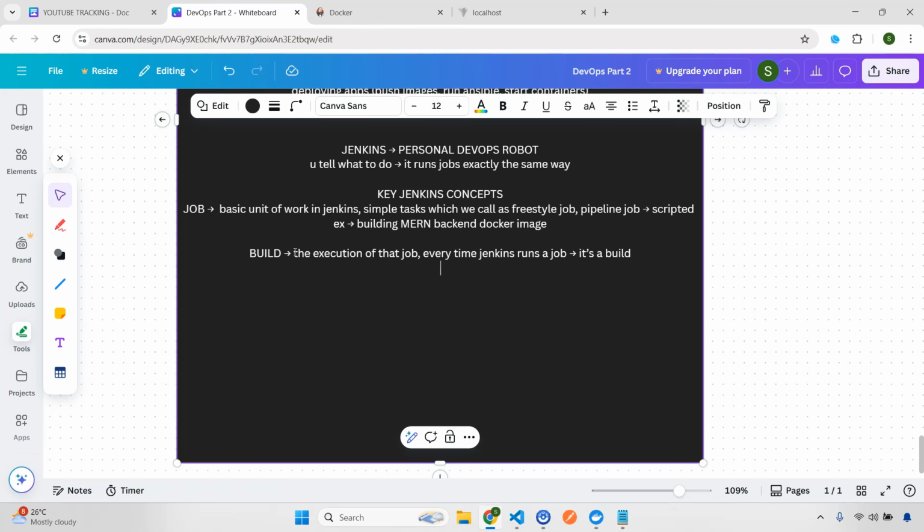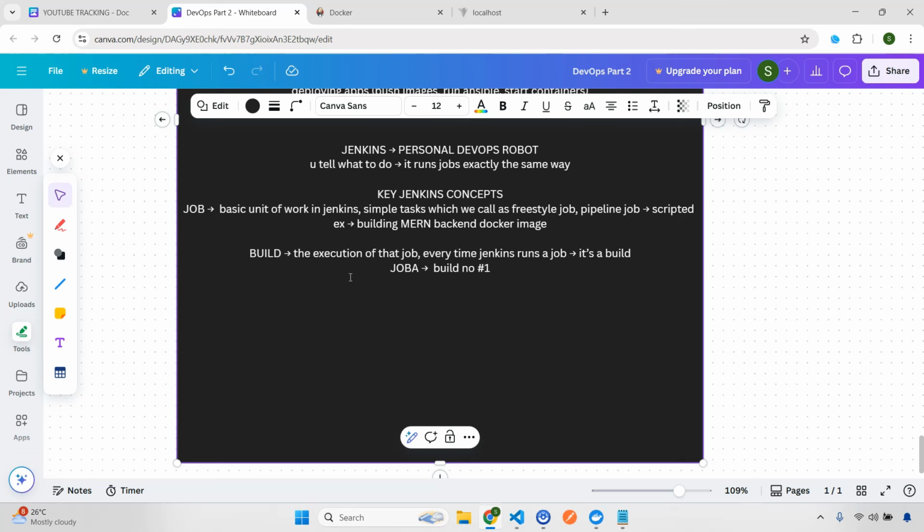Now there can be multiple builds. So let's say you have a job A. Let's consider a very simple example. You have a GitHub repository, you want to pull the GitHub repo, and you want to run a job. Every time you run this particular job, a build will be created. Why? Let's say the first one starts with build number 1, right?